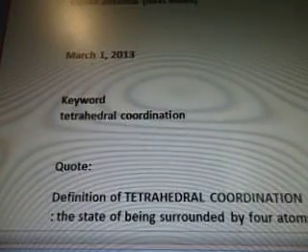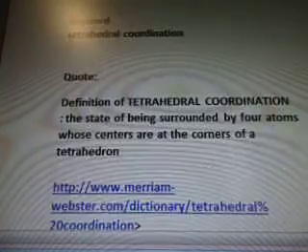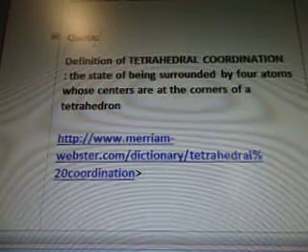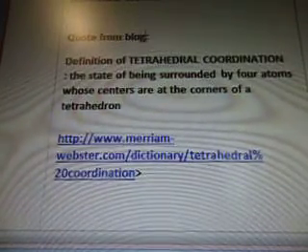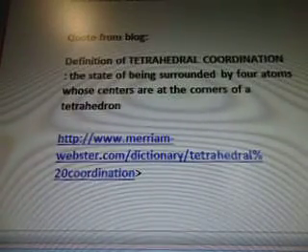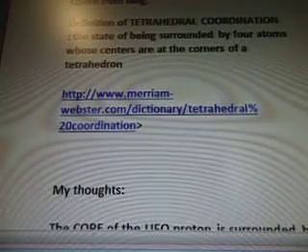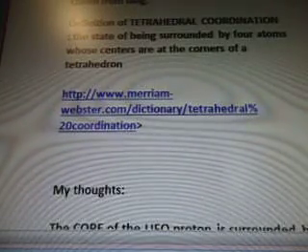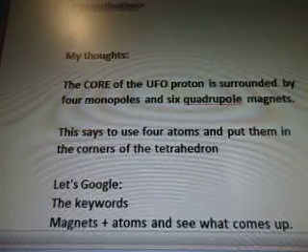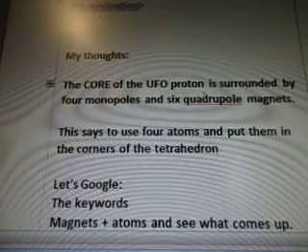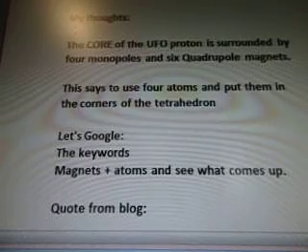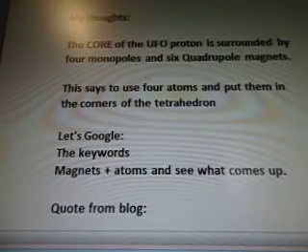So March 1st. The keyword tetrahedral coordination, quote, definition of tetrahedral coordination. Oh, sorry. I usually tell you where it came from. So it's a quote from a blog. The definition of tetrahedral coordination is the state of being surrounded by four atoms whose centers are at the corners of a tetrahedron. And I found that at www.merriam-webster.com. My thoughts. The core of the UFO proton is surrounded by four monopoles and six quadrupole magnets. This says to use four atoms and put them in the corners of the tetrahedron.